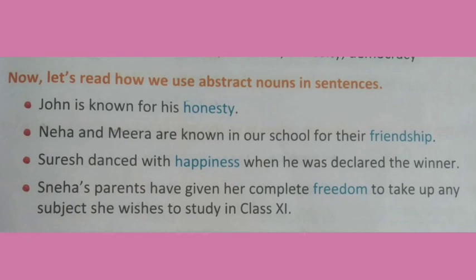In the second example: Neha and Mira are known in our school for their friendship. Yes students, friendship here is an abstract noun. Suresh danced with happiness when he was declared the winner. Yes students, happiness here is an abstract noun. And in the last example: Sneha's parents have given her complete freedom to take up any subject she wishes to study in class 11. Yes students, freedom here is an abstract noun in this sentence.